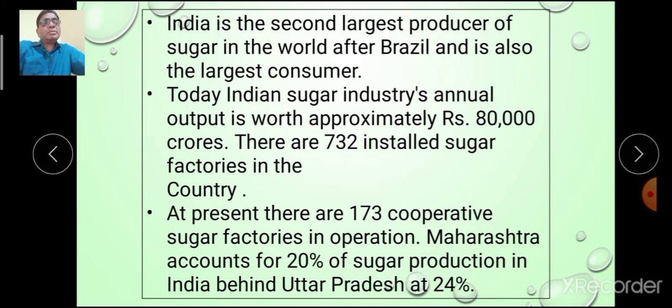There are 732 sugar factories in our country, and in our Maharashtra 173 cooperative sugar factories. These are cooperative. It does not include the private, and our Maharashtra accounts for 20% of sugar production in India, but it is beyond the state Uttar Pradesh. It produces at 24%.